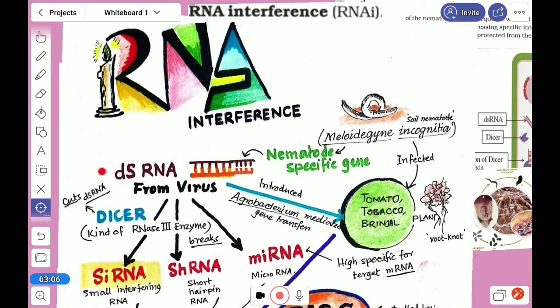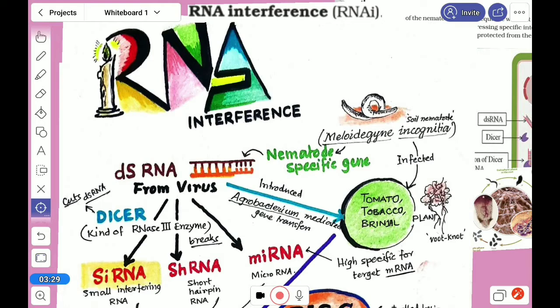Look here. This is RNA interference. It is a process of inhibiting the activity of the disease-causing gene through the production of sense and antisense RNA. In simple terms, we are introducing one RNA, which is dsRNA, double stranded RNA.